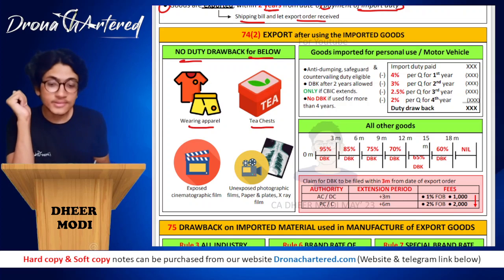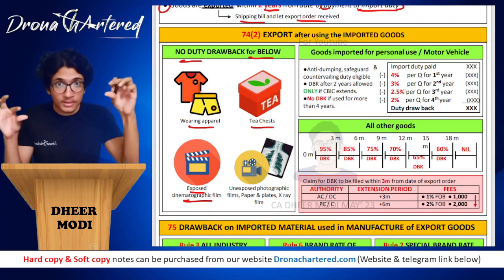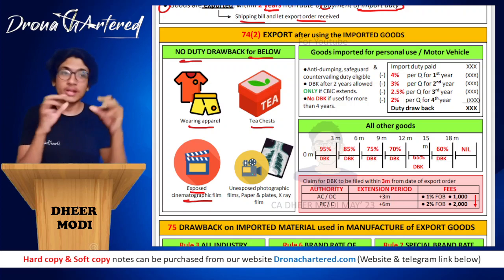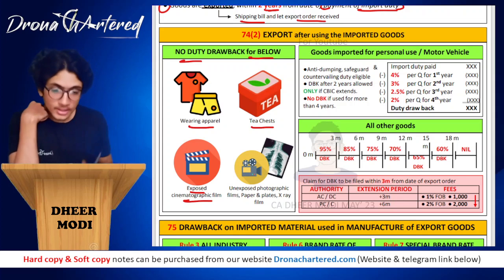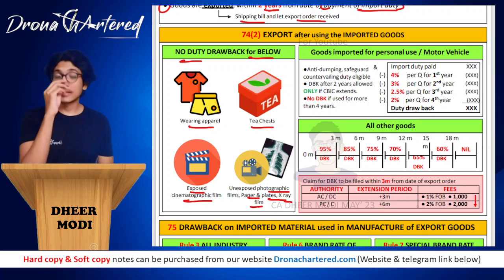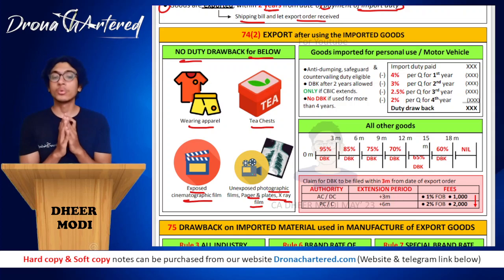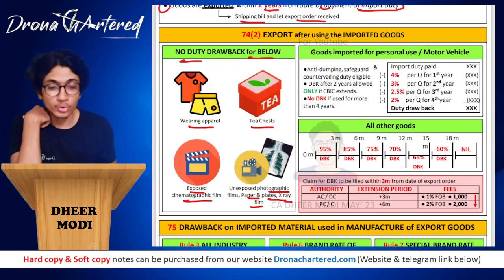Any tea chest, exposed cinematographic film. Exposed cinematographic film means those ones in your reels, they have already been exposed. That means they have already been converted. Unexposed photographic films, paper and plates, X-ray film, all of this, nothing is allowed. So if you have already used them, you will not get any import duty. We will not remit it back to you.